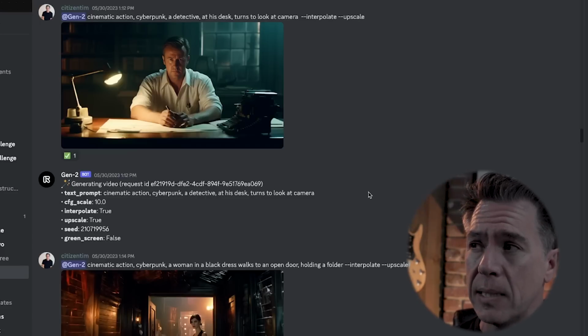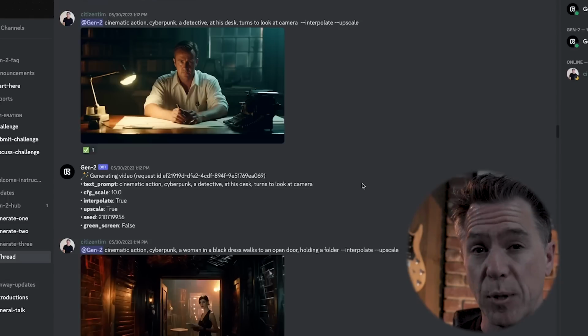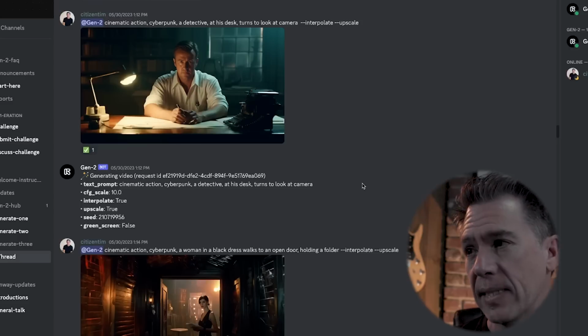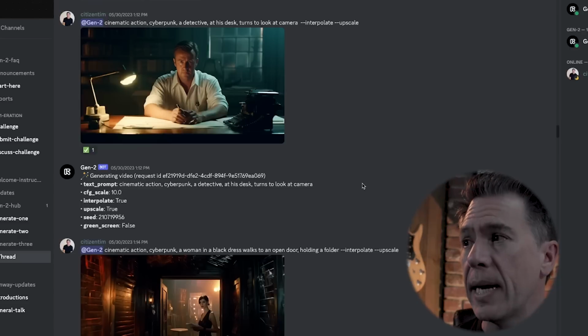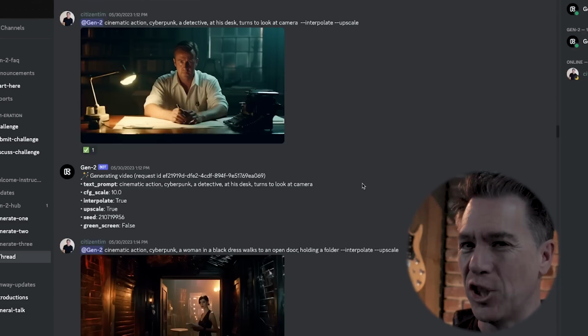But I'll say it is coming along. So taking our Malloy image and running it as an image prompt with the prompt "cinematic action, cyberpunk, a detective at his desk, turns to look at camera," and then giving the commands to interpolate and upscale results in, well, initially some kind of janky images.